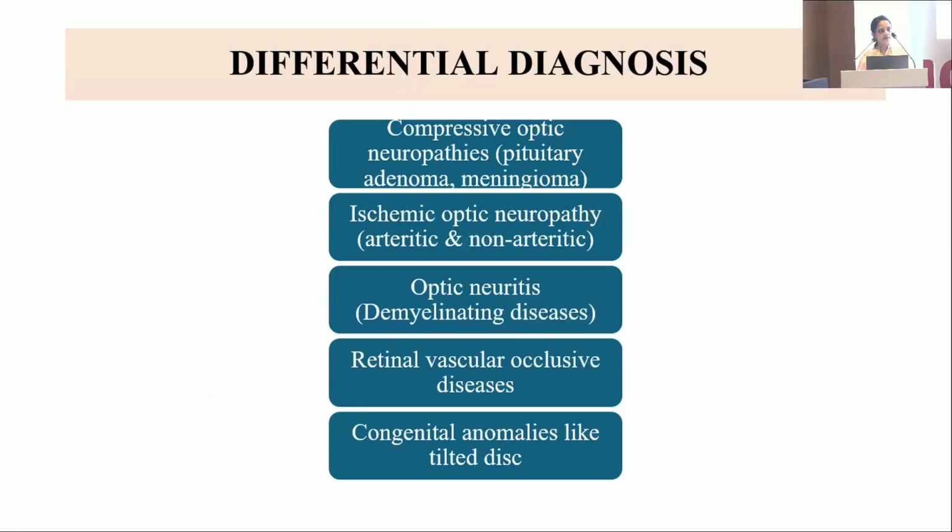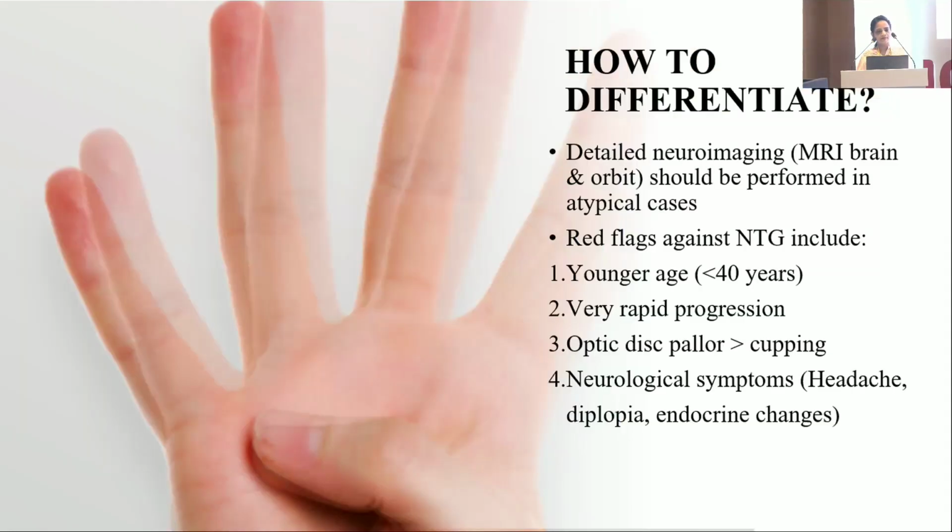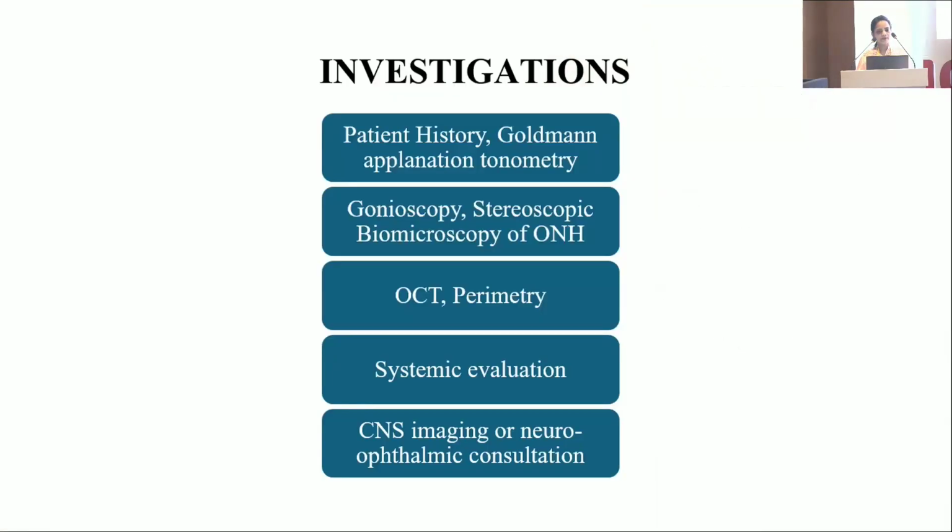So what is the differential diagnosis? Compressive optic neuropathies, ischemic optic neuropathy, optic neuritis, retinal vascular occlusive diseases, and congenital anomalies like tilted disc. So how to differentiate? A detailed neuroimaging, MRI brain and orbit, should be performed in atypical cases, and red flags against NTG include younger age less than 40 years, very rapid progression, pallor more than cupping, and neurological symptoms.